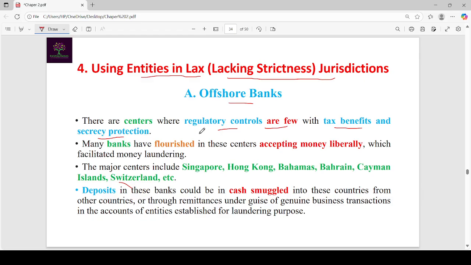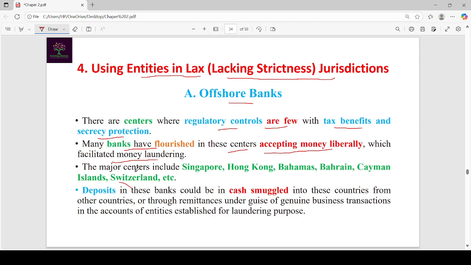Because of these advantages, many banks have flourished in these jurisdictions and accept money liberally, which facilitates money laundering.